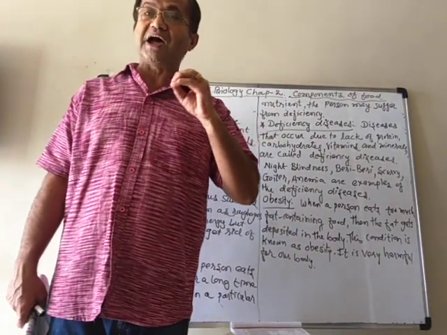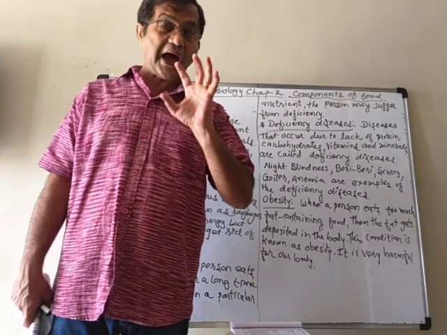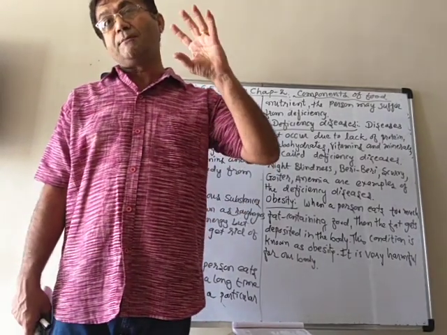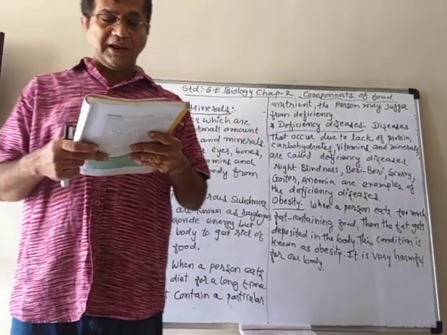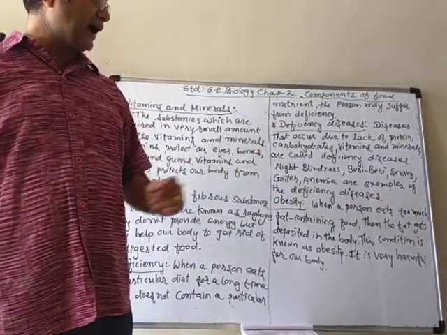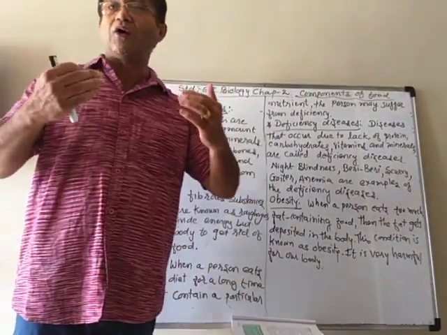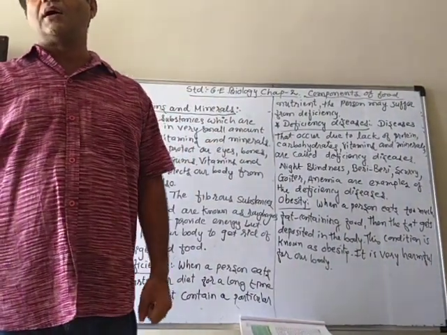So when a child is growing and does not get iodine in proper amount, they can also become mentally weak. Similarly, iron, as I told you, anemia. Now here we talk about deficiency, which means a lack of components.